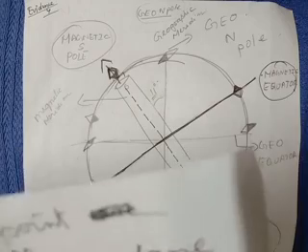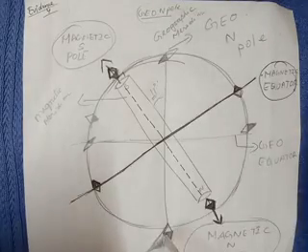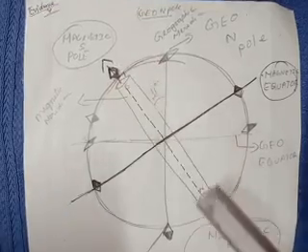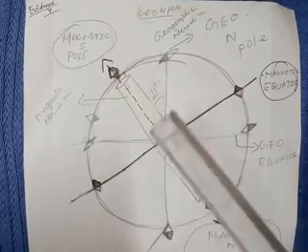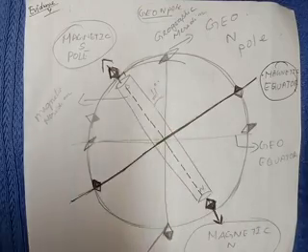I repeat the definition. At any point on Earth's surface, it's a vertical plane containing true north-south direction at that point. Now note down what is the meaning of magnetic meridian. So you are seeing the magnetic axis, as you know, it is tilted about 11 degrees. So let us note down the definition of magnetic meridian.